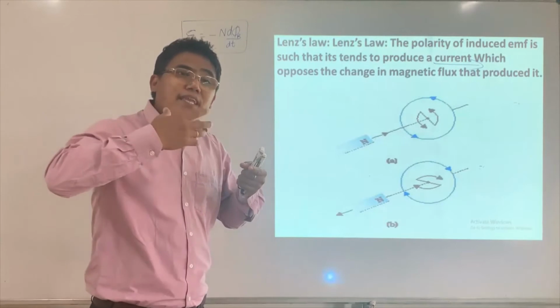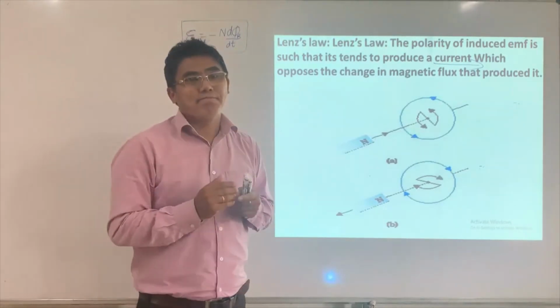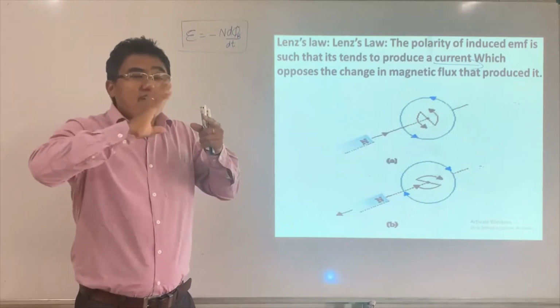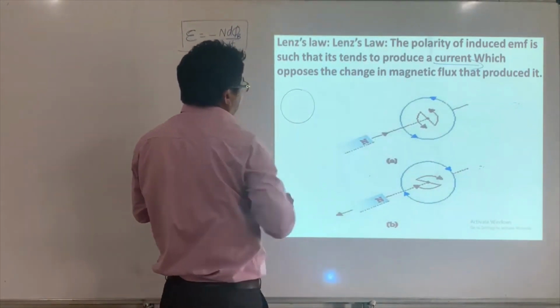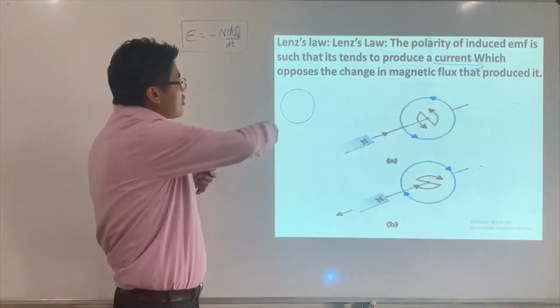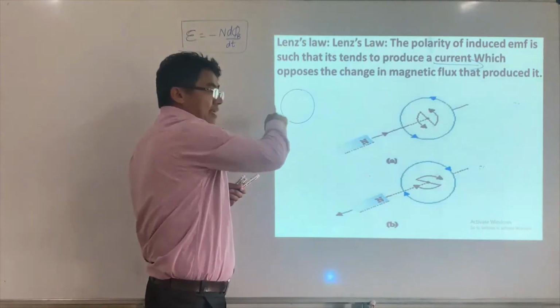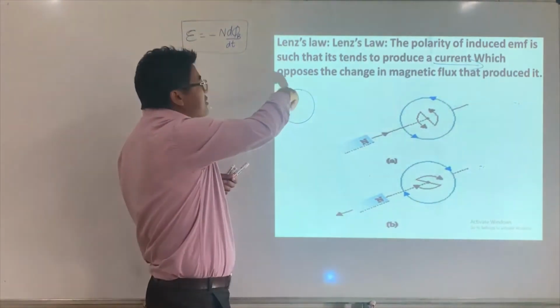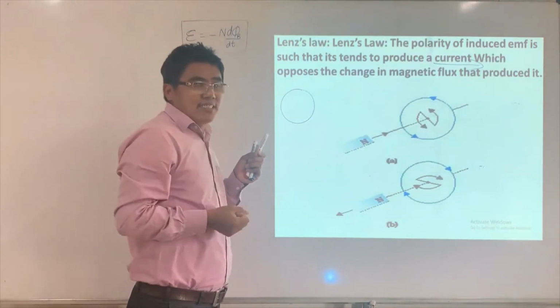Let's say this is a coil, and the magnetic flux across this coil is increasing. Then there will be an induced current in the coil that opposes the change.